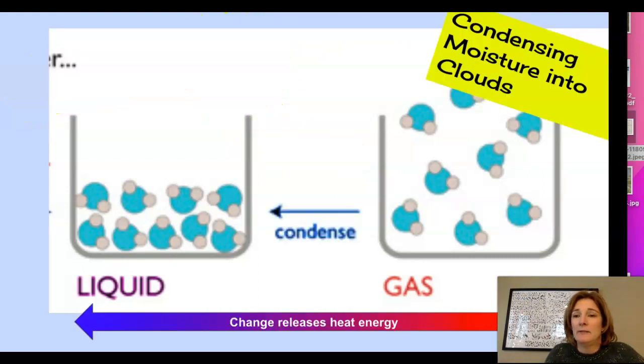Now we have water vapor in the atmosphere, and we need to turn it into a cloud. And we have to do that by releasing heat energy from the gas water vapor that's now up in the air. And that happens because up there it's cooler, right? So as soon as you get that warm, moist air up high, it starts to cool. And if it cools down to the dew point temperature, the water vapor condenses back into liquid water, and voila, you have formed clouds.